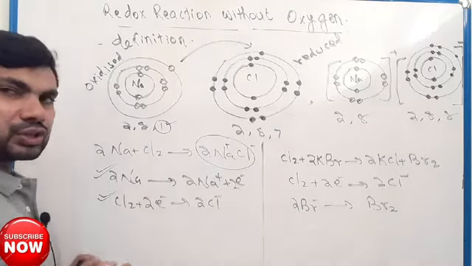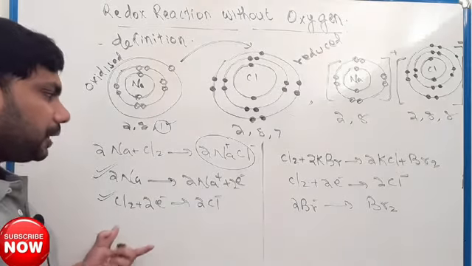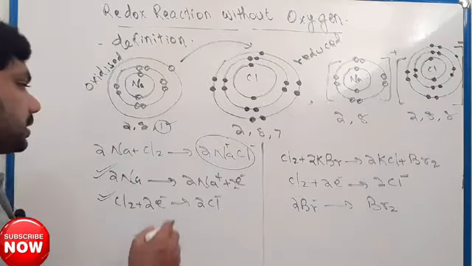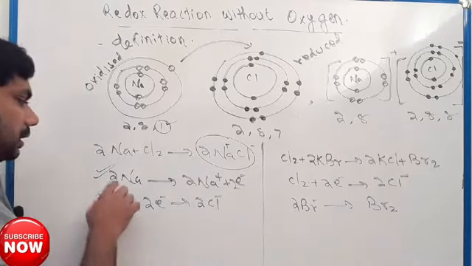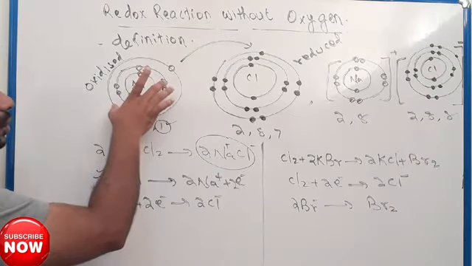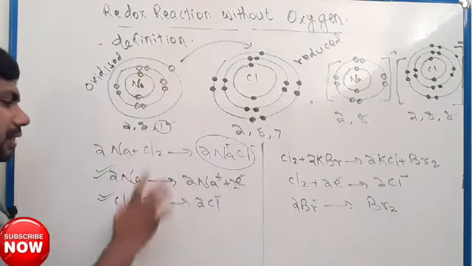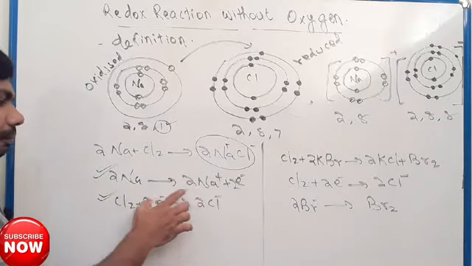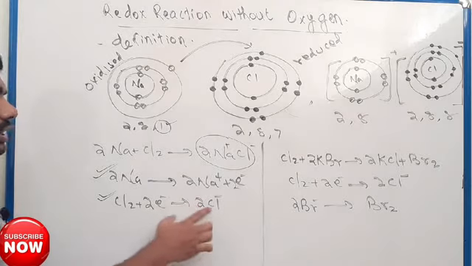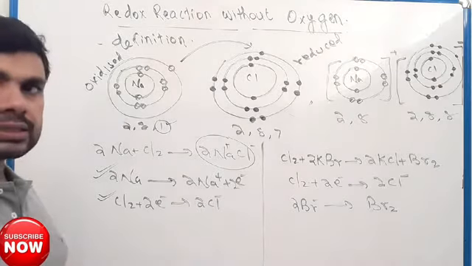Chlorine received electrons, it is reduction, and this is oxidation. Clear? Actually for one sodium, to balance this reaction we wrote 2Na, and Cl2 to 2Cl- to make it balance.